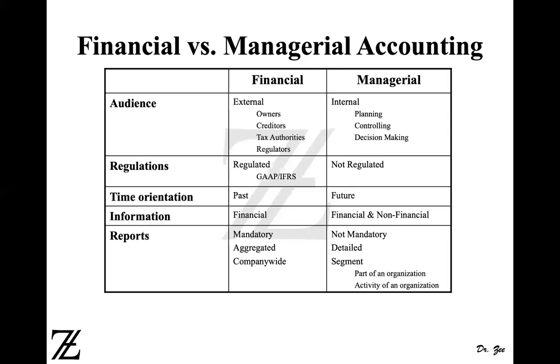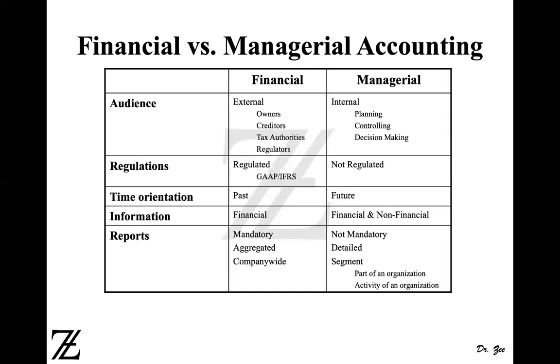Whereas in managerial accounting, you can see detailed reports, not necessarily aggregated. You can see how much raw material you have used, how much direct labor you have used, how much manufacturing overhead you have used, how many labor hours you have used to calculate the direct labor cost. So all those things are very detail oriented, whereas in financial accounting, it would be just aggregated.